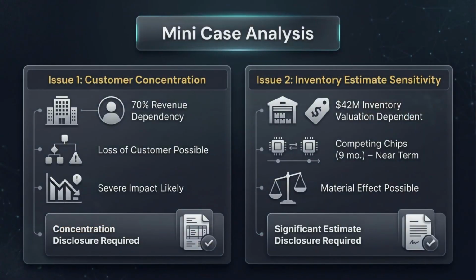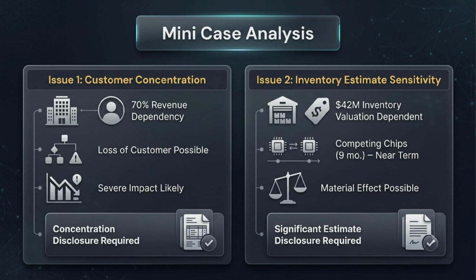The case creates 2 separate disclosure issues. First, the customer relationship is a concentration. Because 70% of revenue depends on one customer and loss of a customer is considered reasonably possible, management evaluates severe impact.